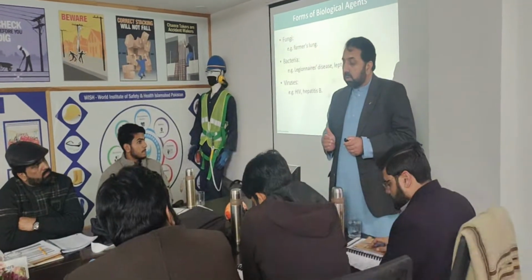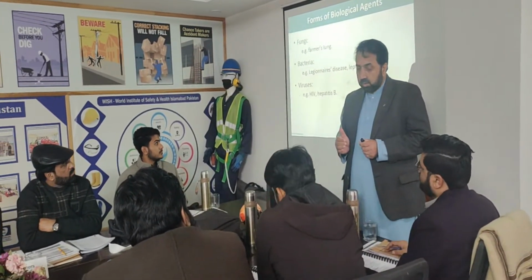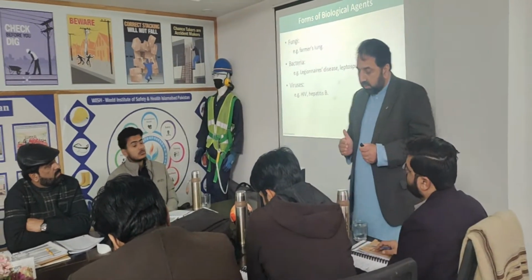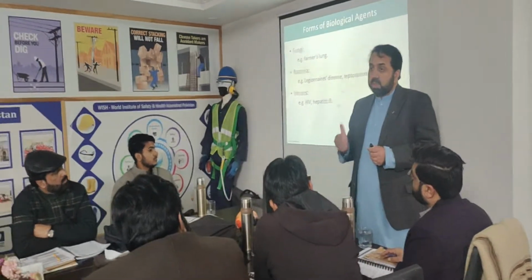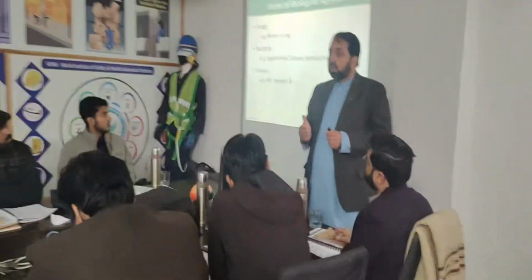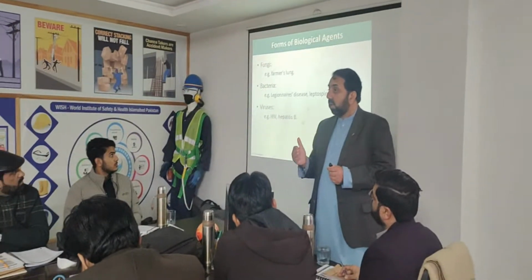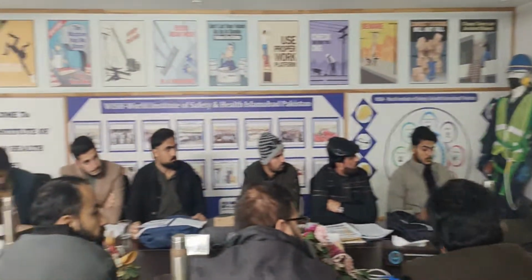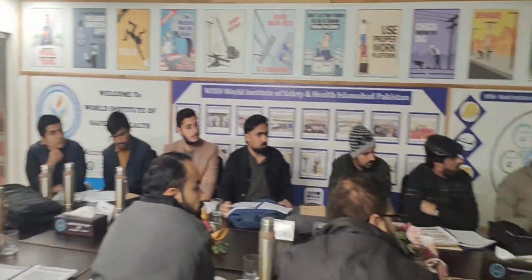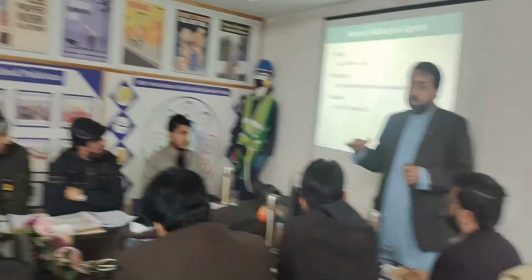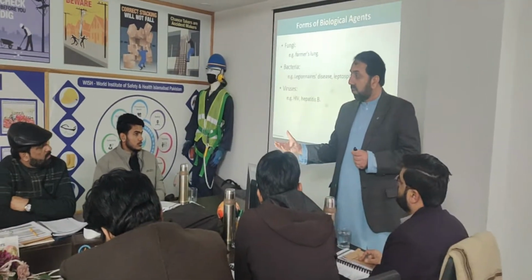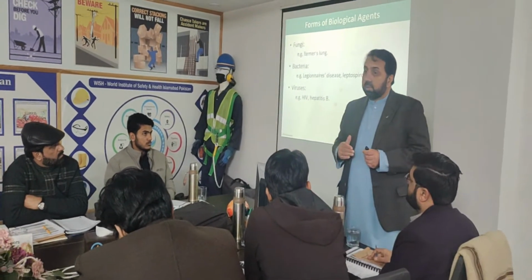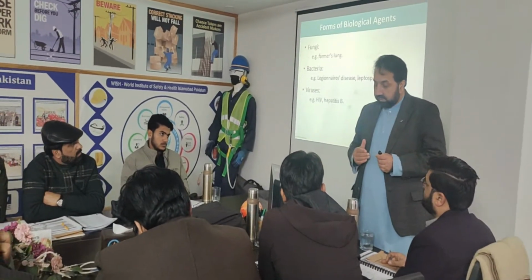Now we come to the forms of biological agents. There are different forms of biological agents that can be found in our place, like fungi, farmer's lung. Mostly people also pronounce it as fungi. So fungi is commonly present when the water is stagnant, standing in a place. Fungi develops over there, like you can see a green layer on the water. So this is a form of, like food. You have a bread and you store it for a long time, you can see the fungus on it.